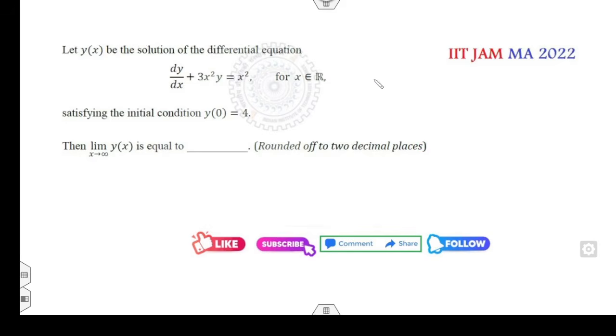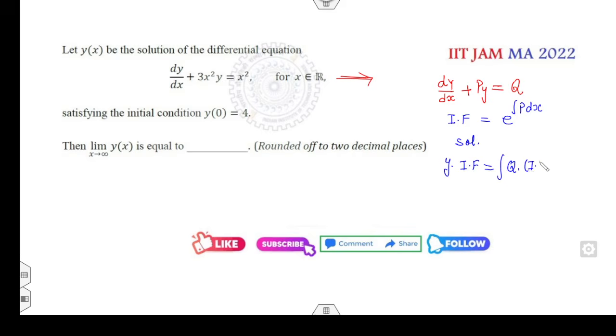First of all, how can you solve this question? Whenever you see this equation, you will see it is linear in y. So you can find the integrating factor e raised to the power integral of P dx, and then the solution is y times the integrating factor equals the integral of Q times the integrating factor dx plus c. You solve it like this, and after solving this you can find the limit and get the right answer.